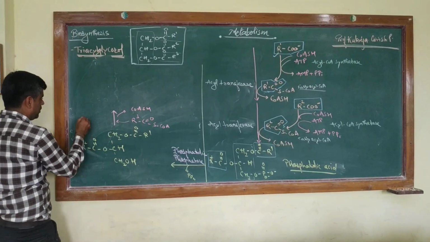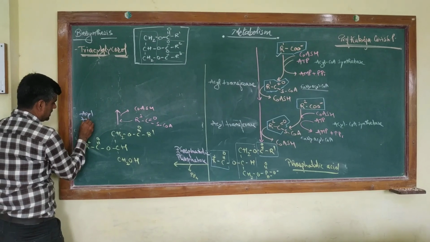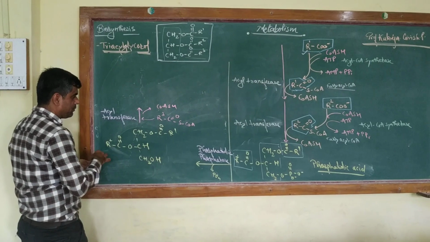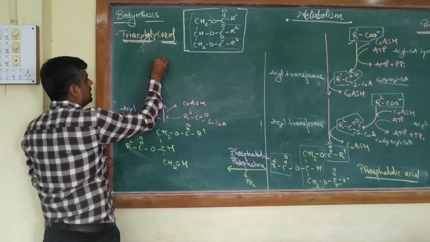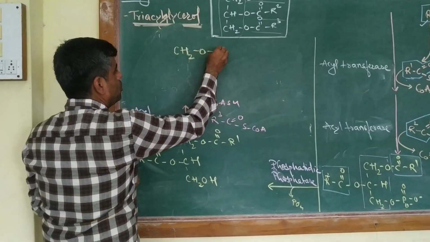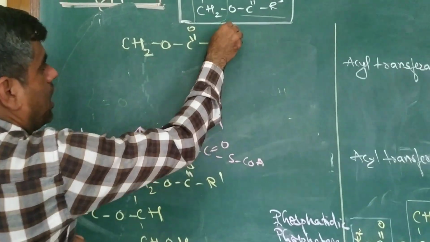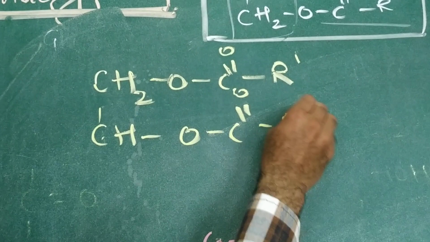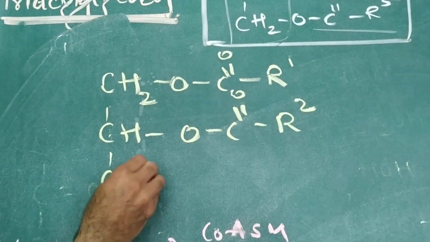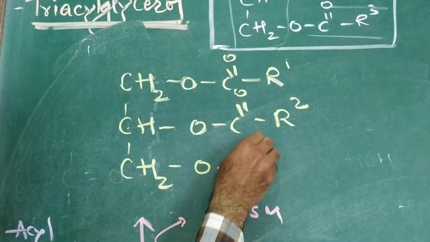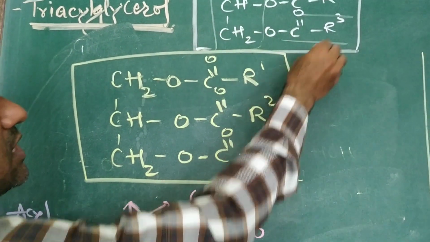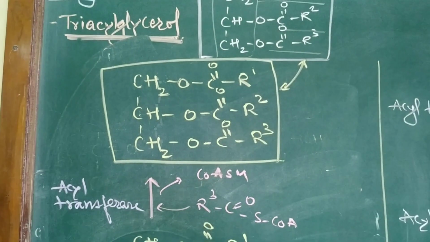The enzyme here will be acyl transferase, and now you have the formation of your typical triacylglycerol. So you have your CH2O, C double bond O, R1, the first fatty acid, the second fatty acid, and the third fatty acid. So this is how you have now synthesized this triacylglycerol.